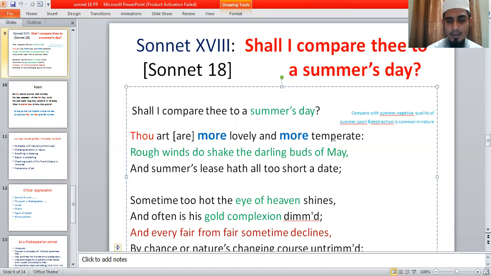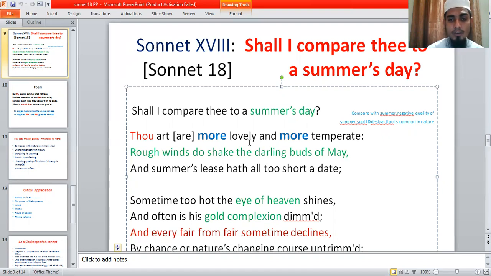But the poet says "thou", meaning his friend or his beloved. "Thou" means you, and "art" means are. This is the writing style of the Elizabethan period. The word "more" here indicates that the poet glorifies his friend, the poet immortalizes his friend, the poet values the beauty of his friend more than the natural object.